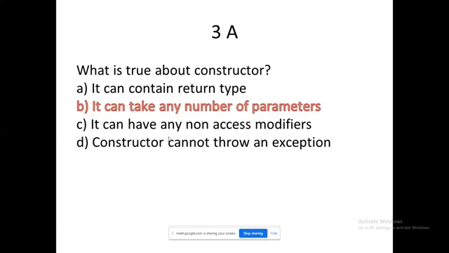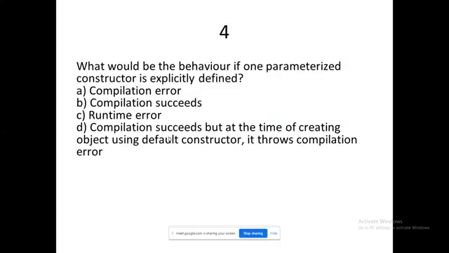Option D, constructor cannot throw an exception. Ultimately a constructor can throw an exception, because a user-defined class can throw an exception, and a built-in class can throw an exception. It is possible. The class can throw an exception, so ultimately the constructor can also throw an exception. But they said it is not possible. So options A, C, D are ruled out. We are talking about a parameterized constructor. You can pass any number of arguments. You can even pass variable arguments also.